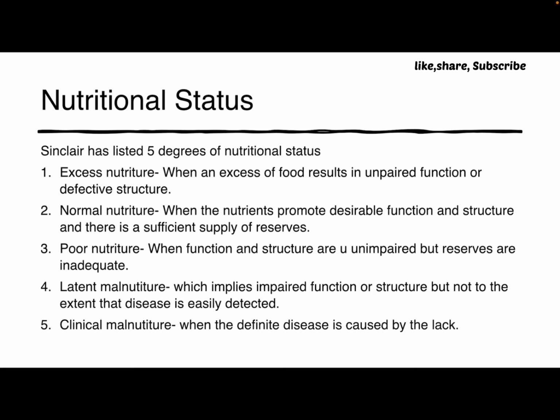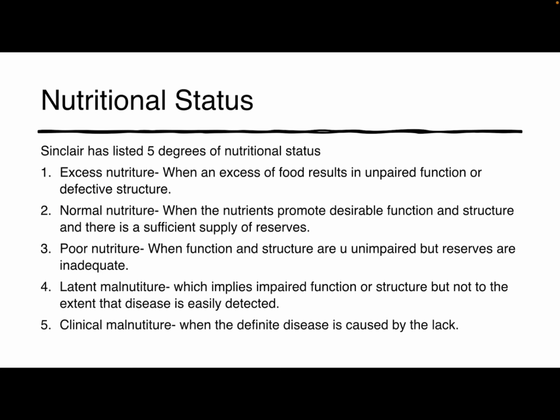So first is excess nutriture or nutritional status. The word itself indicates when there is excess of food, which results in unimpaired function or defective structure. I have mentioned the words function, reserve, and structure. So in this there is unimpaired function or defective structure. Then second is normal nutriture. We all know that normal means the nutrients promote desirable function and structure, and there is a sufficient supply of reserve.